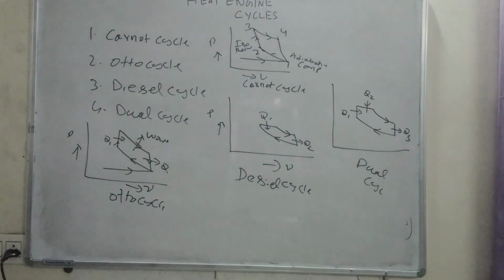So in coming video sessions, in one video session we will see the Carnot cycle and will derive the expressions for the efficiency of Carnot cycle and amount of work done of the Carnot cycle. And in other sessions, for Otto cycle also we will see efficiency and work done expressions, and for diesel and dual also.